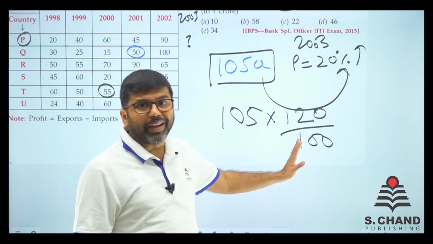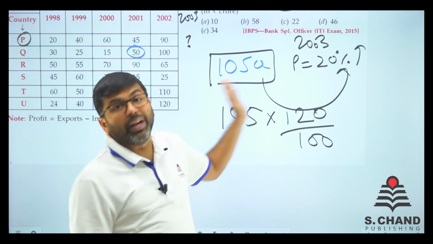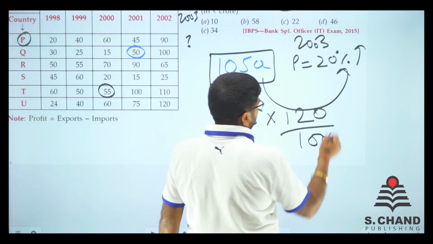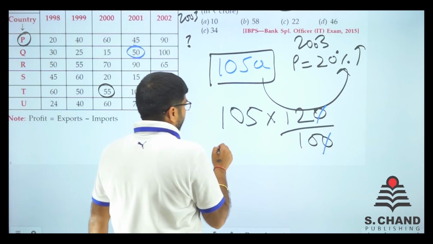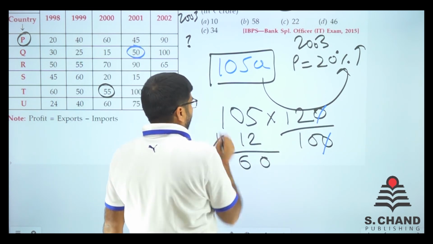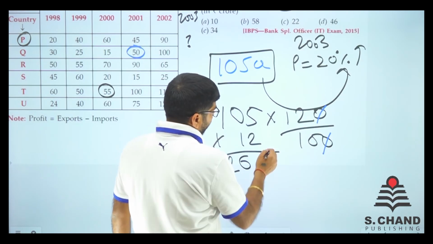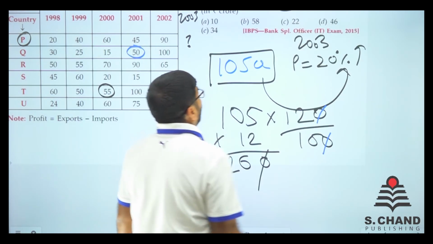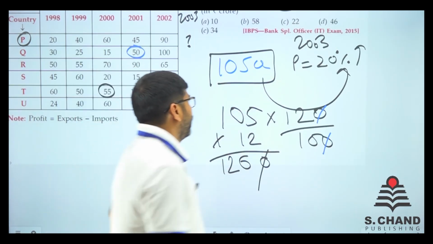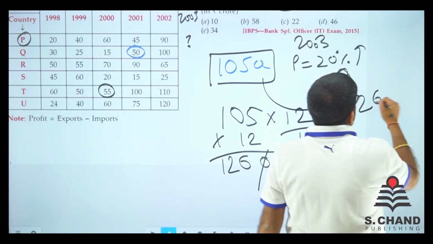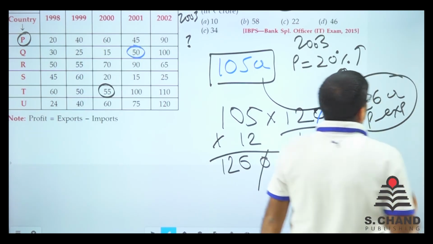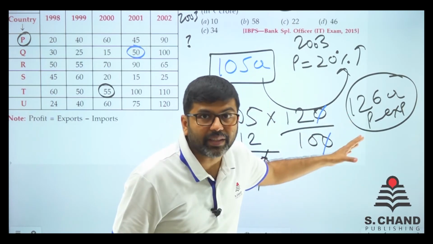Why 120? Because if it is 100, it is the same. If it is 120, that means it is 20% more. So just calculate this. Let's calculate 105 times 12. So 12 into 5 is 60, then 12 ones are 12, so 1260, divided by 10 is 126. So whatever 105 crore is, in 2003 it will be 126 crore. It is the export of P. P's export is 126 crore.